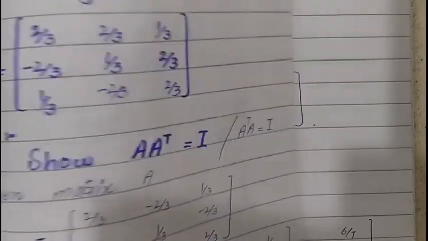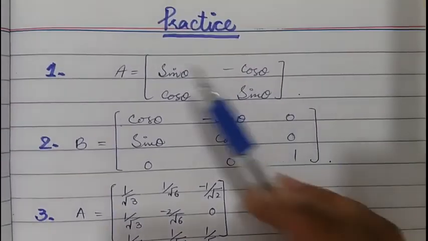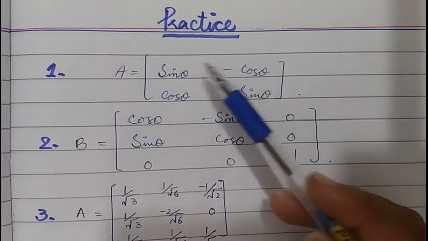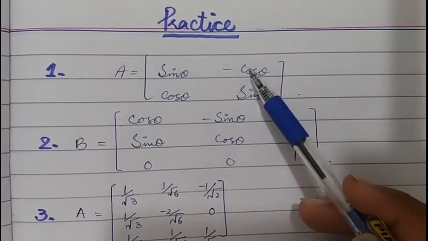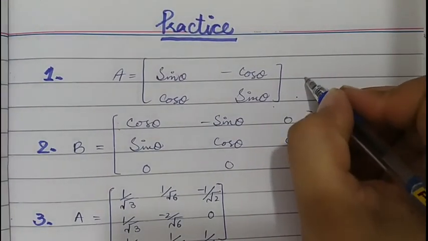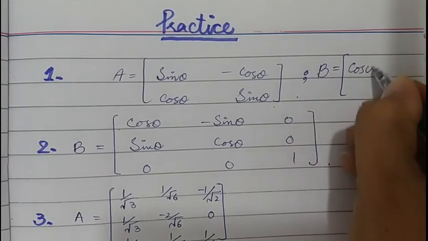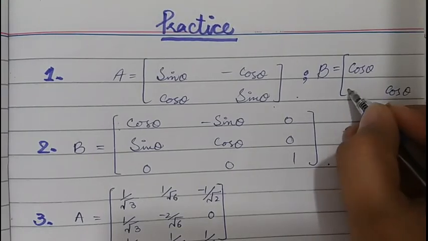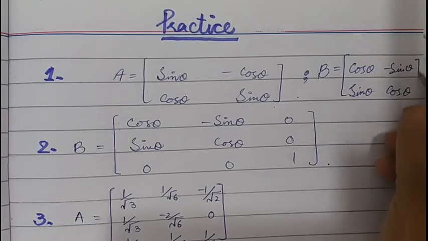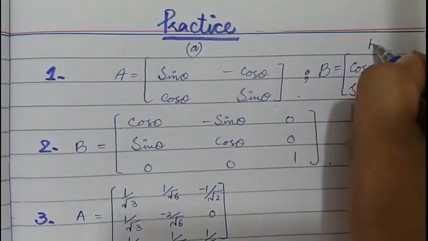Now here are some questions for practice. First, the A matrix with its values is given, and it is sine theta, minus cos theta, and sine theta. Now, if we have a matrix B with entries cos of theta and sine of theta, minus sine of theta, then we have to prove that this is also an orthogonal matrix. This is the A part and this is the B part of question 1.